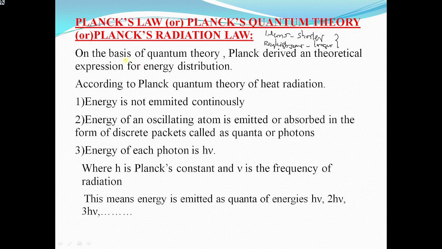Okay, so Planck derived a theoretical expression for the energy distribution which holds good for shorter wavelengths and longer wavelengths. Means it can explain both shorter and longer wavelengths. Now, in order to derive this expression, he made some postulates. He made some assumptions. So what are the assumptions?